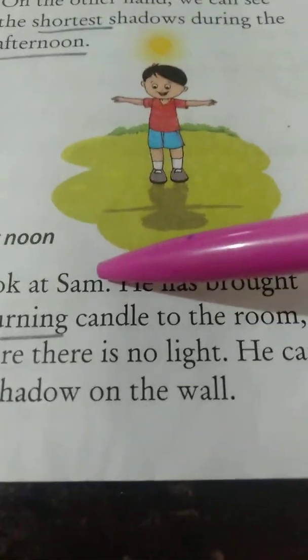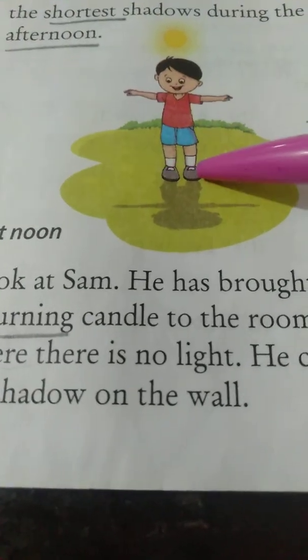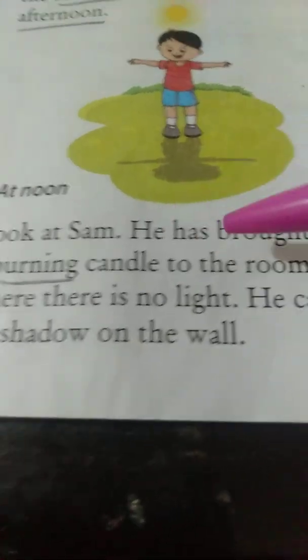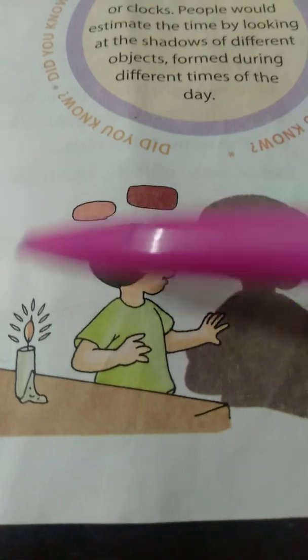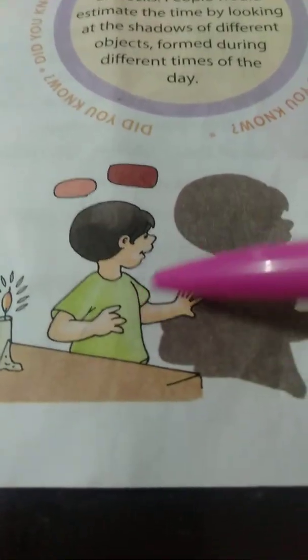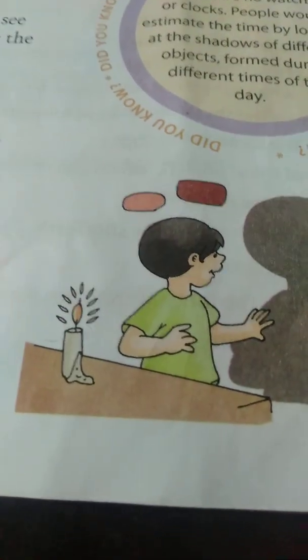Now next one. Look at Sam. What is the name of the boy? Sam. He has brought a burning candle to the room. Where there is no light, he can see his shadow on the wall. Look here. He has a lighted candle. And look at his shadow. Sam's candle shadow is on the wall. Okay. Actually this room is completely dark.